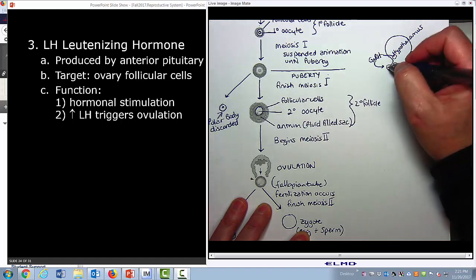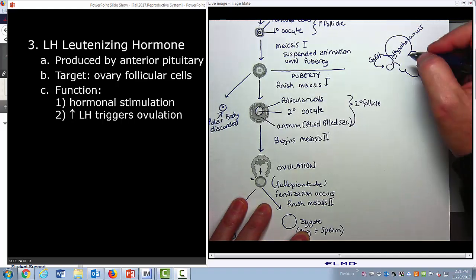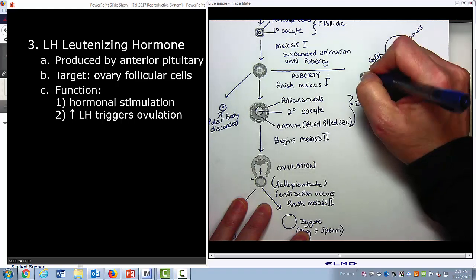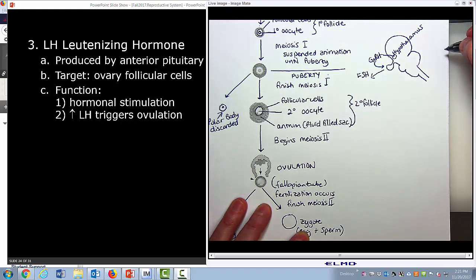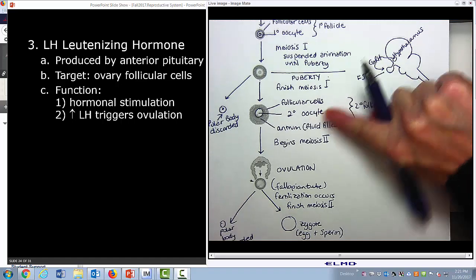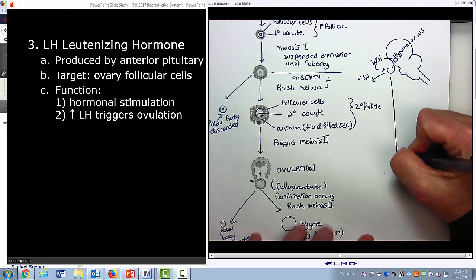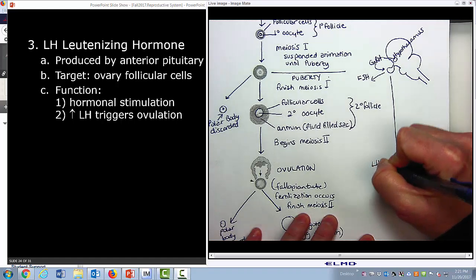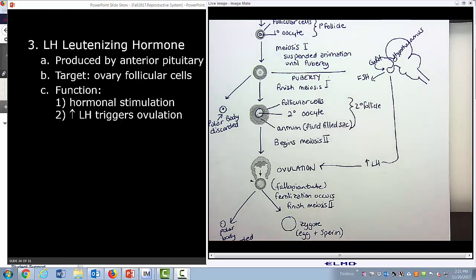And the anterior pituitary is going to release FSH and LH. So FSH is going to stimulate the maturation of this oocyte to undergo meiosis II. And then as levels of luteinizing hormone increase, it is going to trigger ovulation. Woohoo!